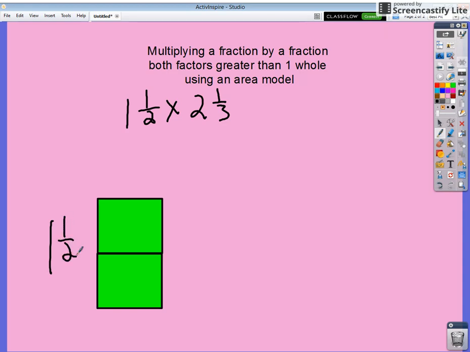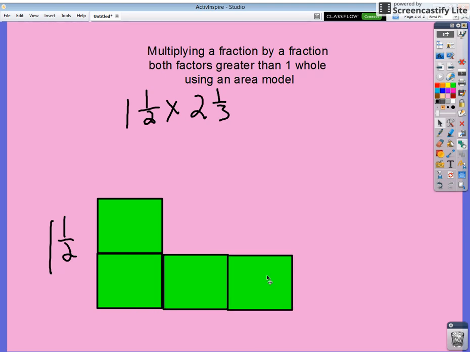Next, I need to represent 2 and 1/3. I know that I need more than one whole. And actually I need more than 2 wholes because I have 2 wholes here and 1/3 more. So that means I need 3 wholes total. So I will go ahead and represent that here by adding a whole there and another whole this way.